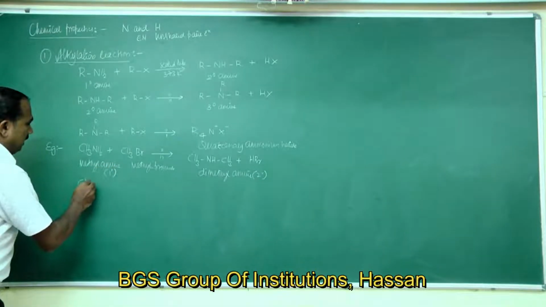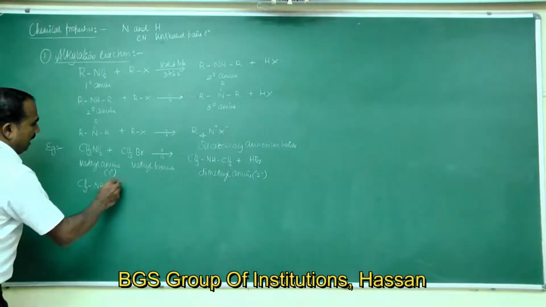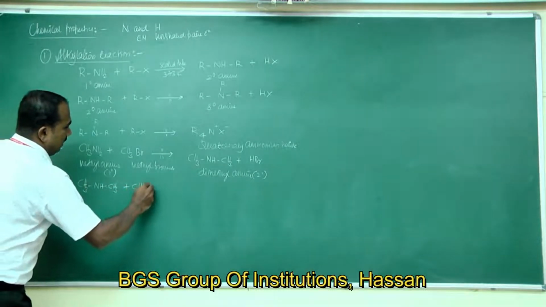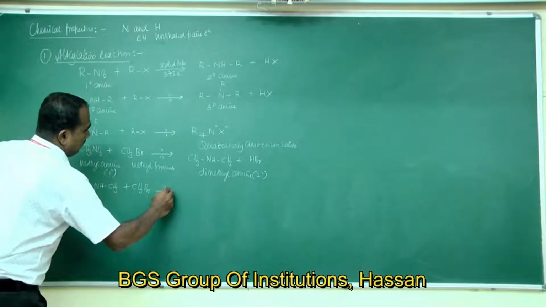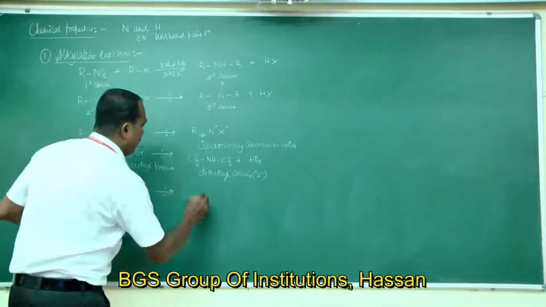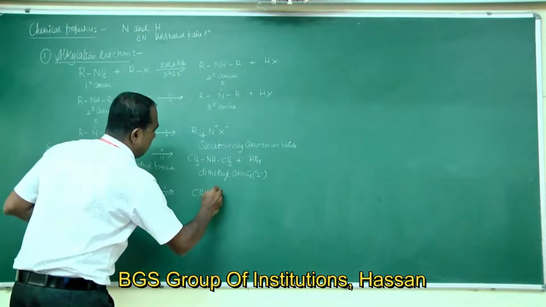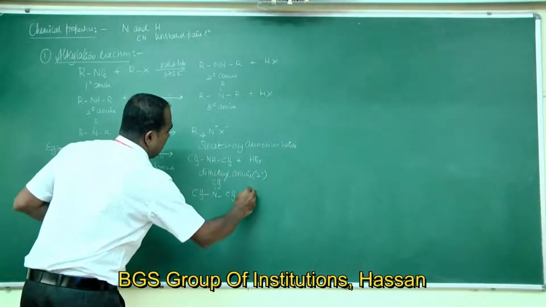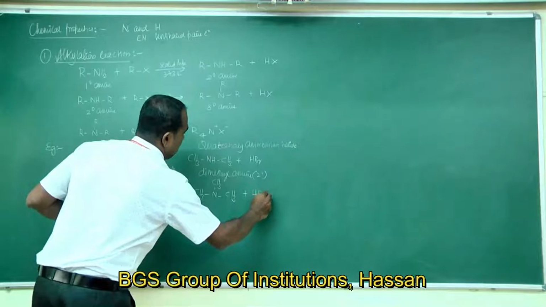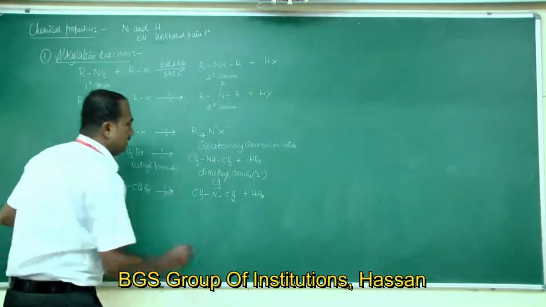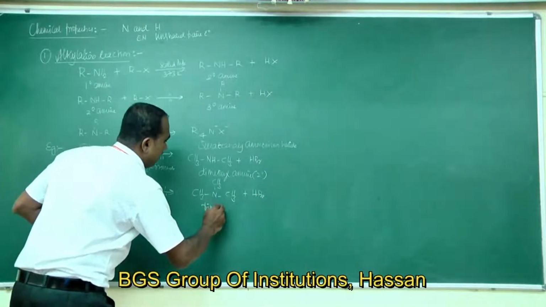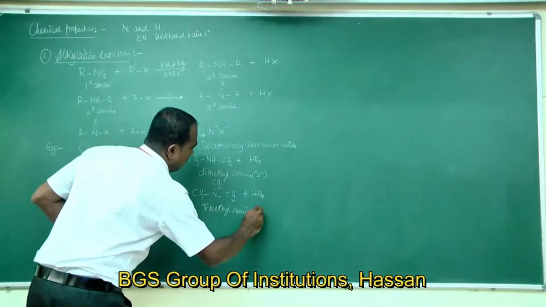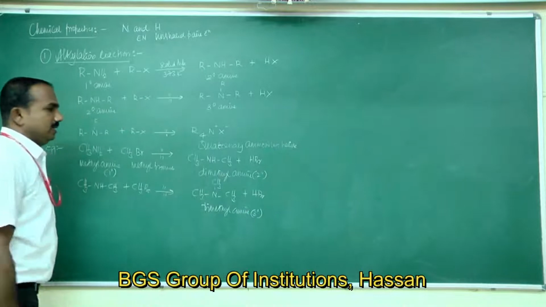Next, dimethylamine reacts with methyl bromide to give (CH3)3N plus HBr. This is trimethylamine, a tertiary amine.